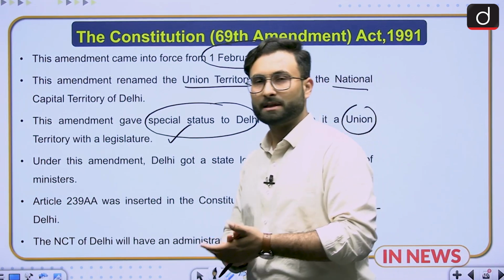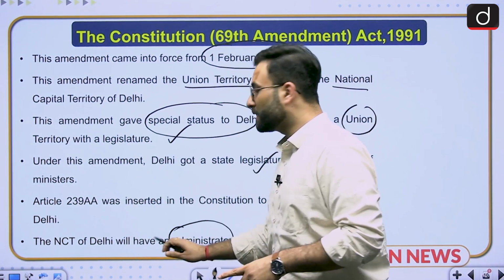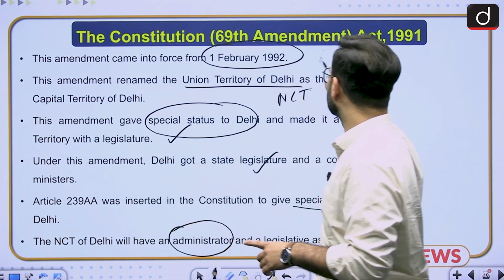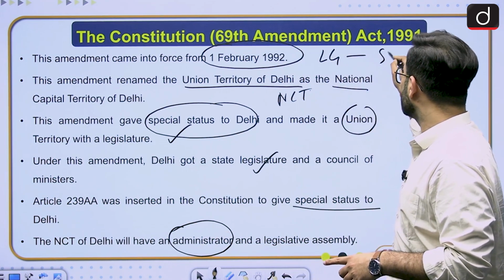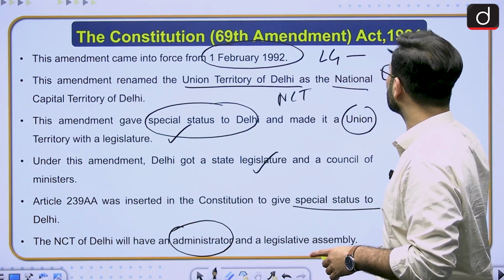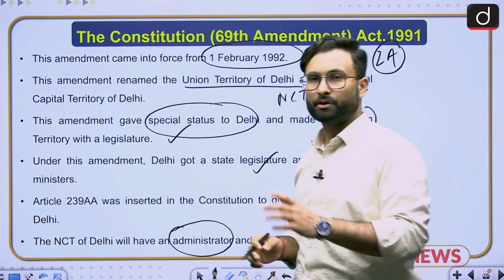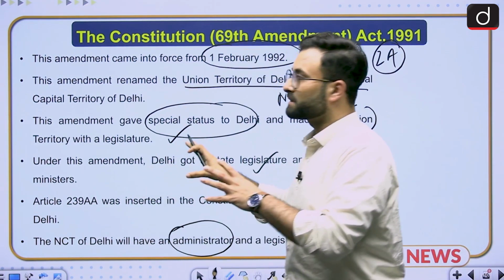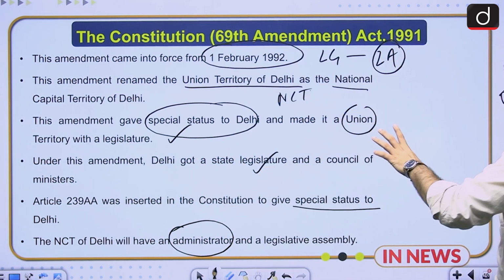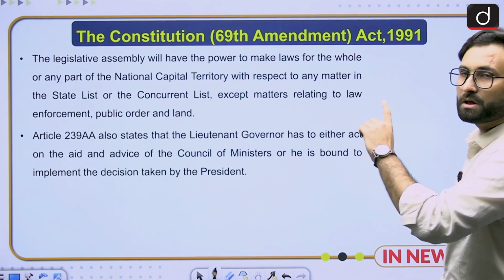Now here what will happen is that an administrator, appointed by the president, that is your lieutenant governor, and then there will be a state assembly, or you can say legislative assembly, not state assembly. So a legislative assembly will be there for the union territory of Delhi. Okay, so that was something which happened after the 69th Constitution Amendment Act. Here are some other points.